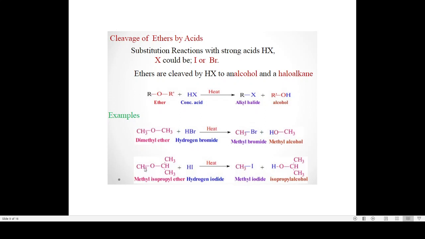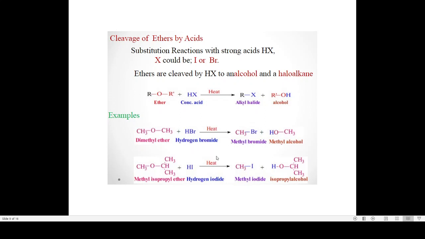The order of reactivity of the halogen acids is HI followed by HBr followed by HCl, and the reaction mechanism is SN1 for tertiary and secondary, and SN2 in the case of primary alkyl groups.